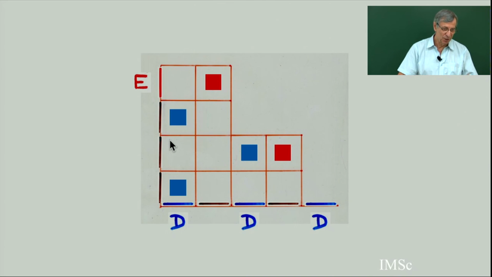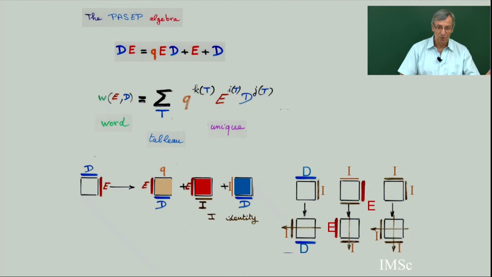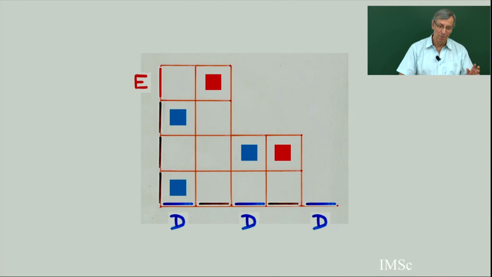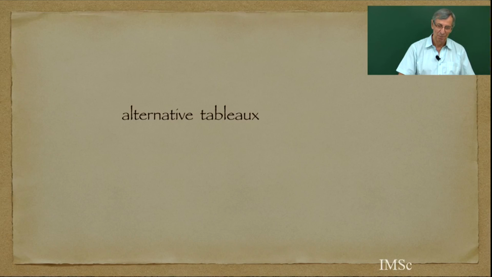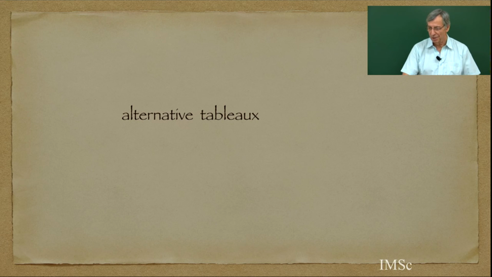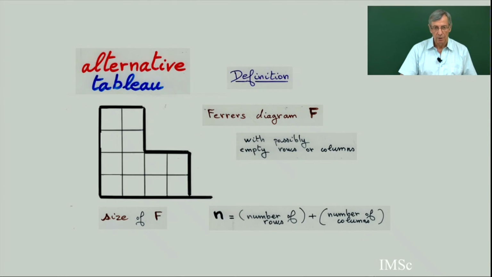So I give the definition. From this, you can have a bijection with complete. This was complete alternative tableau. And now I reduce. I don't need the 6 labels. I need only 3 labels, and there will be a bijection between this tableau and the complete one. And from this tableau, I can get back the Q. But let's see the formal definition of what I call alternative tableau. So this will be the fundamental object related to the PASEP algebra. So definition.